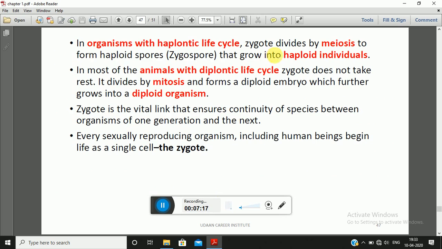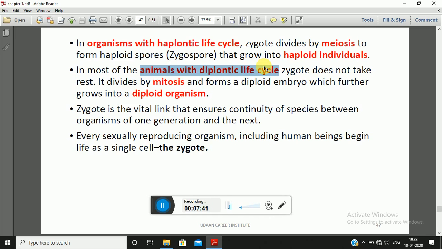If the life cycle is haplontic, then the zygote will undergo meiosis and form haploid spores. Whereas if the organism follows a diploid life cycle, the zygote is also diploid, and further development of the zygote will also be as per the diploid life cycle.